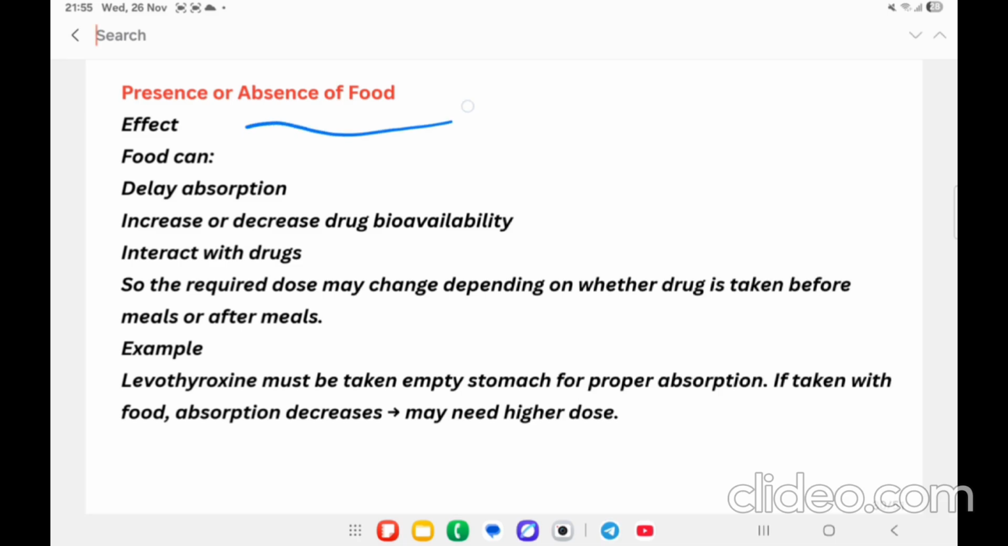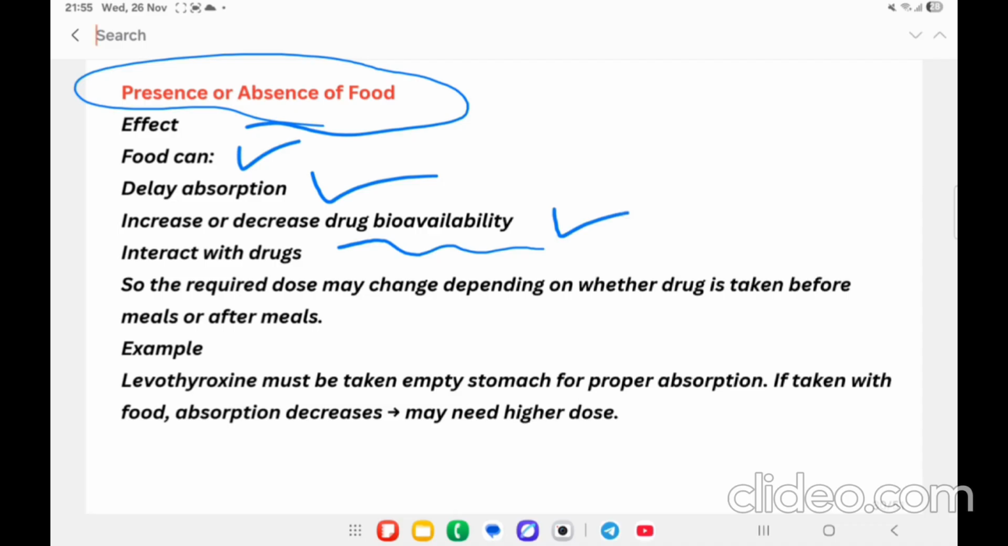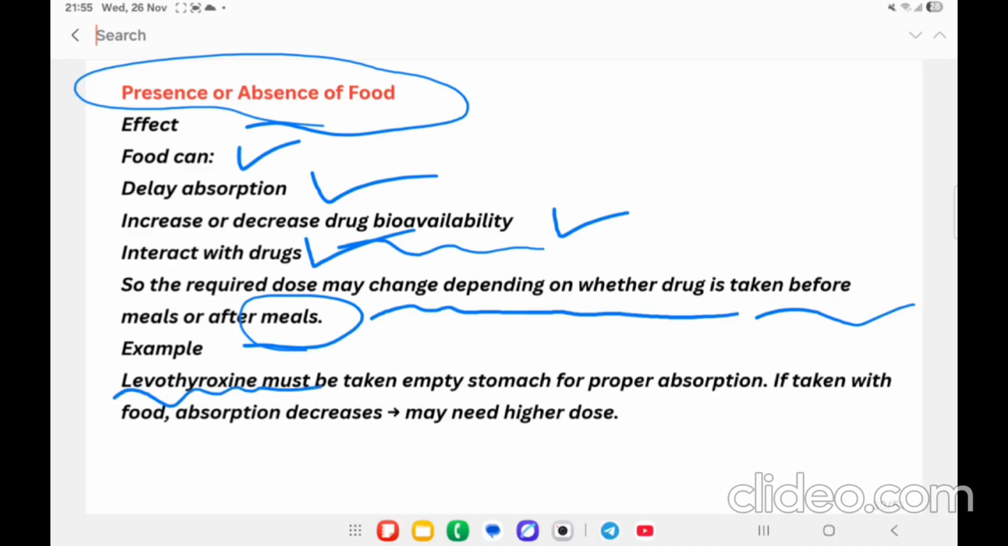Let's see how the presence or absence of food is going to affect it. If food is there in the stomach, it can delay the absorption or increase or decrease the drug bioavailability. Food is going to interact with the drug, so the required dose may change depending on whether the drug is taken before food or after meals. For example, the drug levothyroxine must be taken on an empty stomach for proper absorption. If it is taken with food, there is a problem with absorption, that is, absorption is going to decrease, so it might require a higher dose.